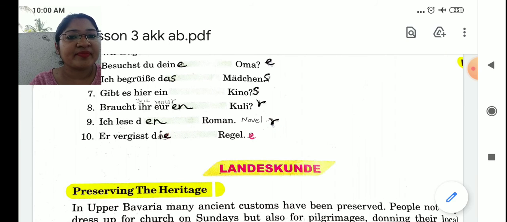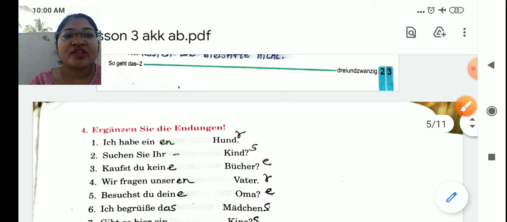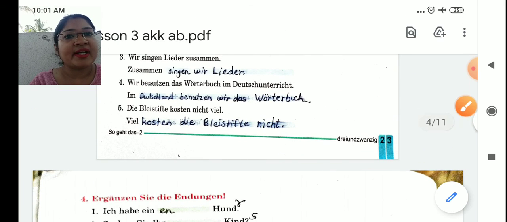Okay. So, this was our course book grammar, accusative case. In the description box, students, you will find the notes of accusative cases which you are supposed to write down in your notebook, and all the accusative grammar tables I have noted down, which you are supposed to learn by heart. We will meet in our next video. Till then, cheers.